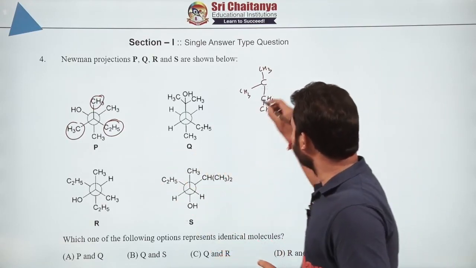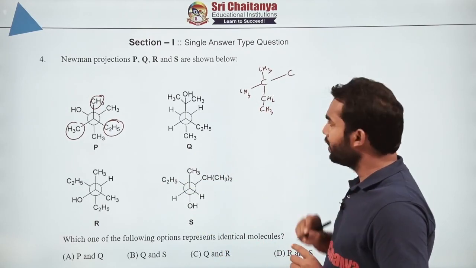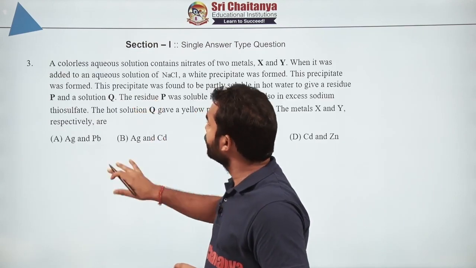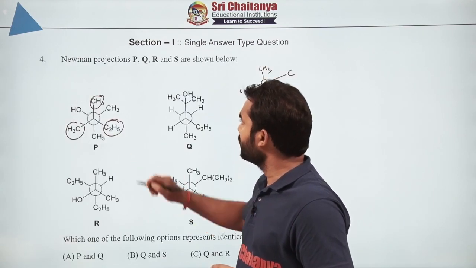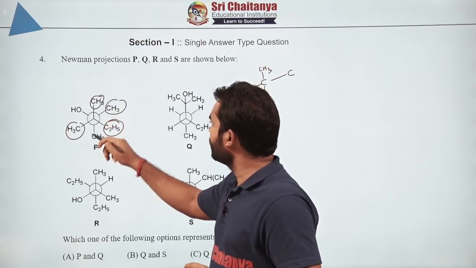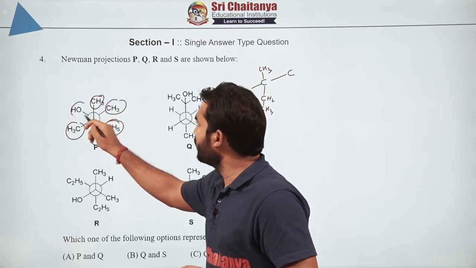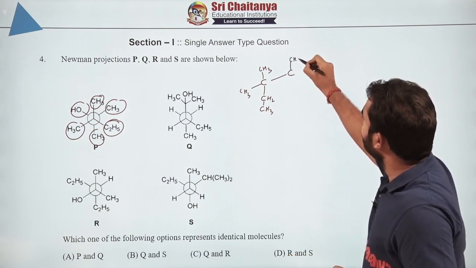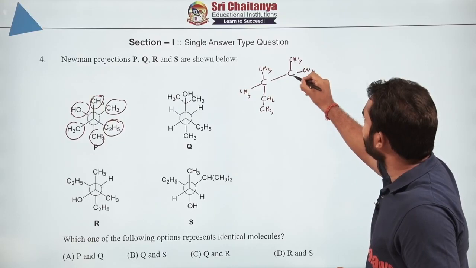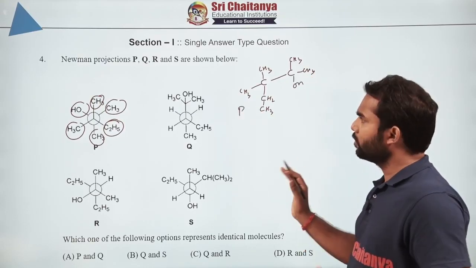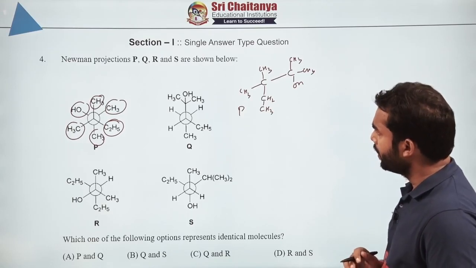And coming to the rear carbon, that has CH3, another CH3, and the third one is OH. This is the open chain structure of P, right?